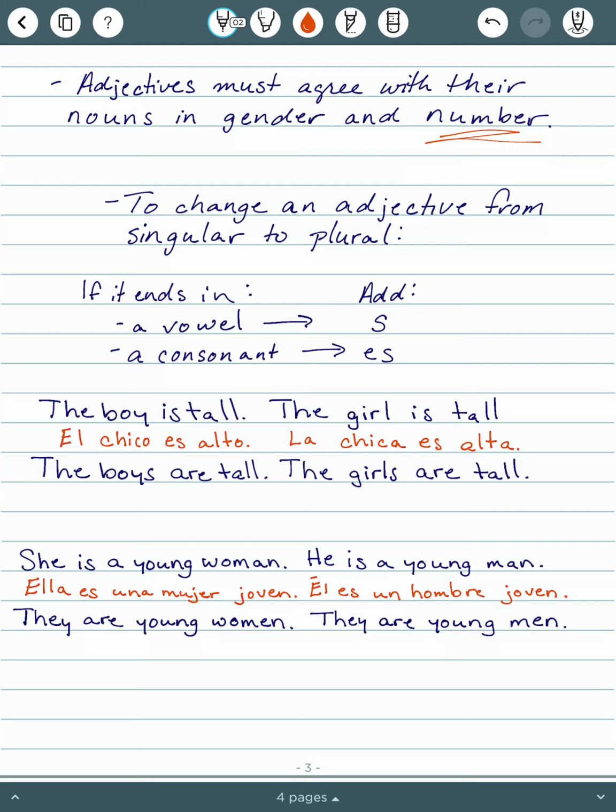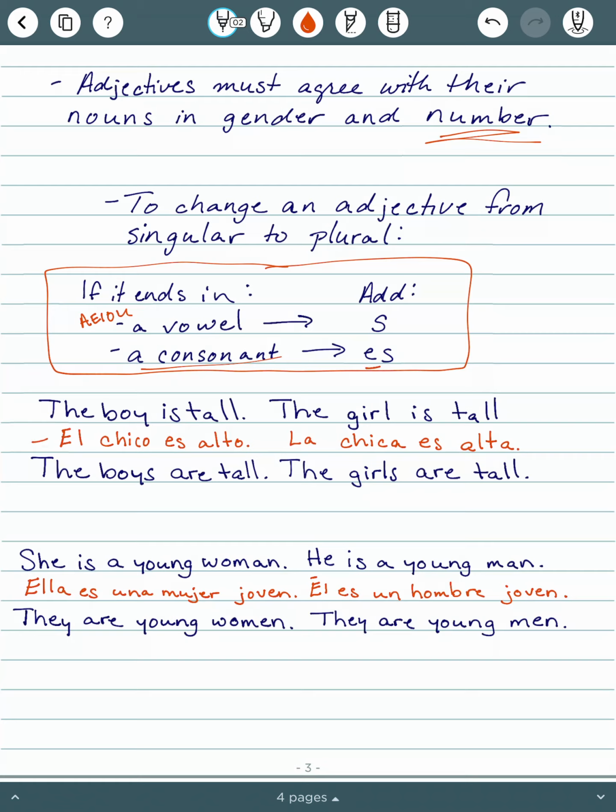So to change an adjective from singular to plural, this should look familiar. This is the same thing that we do to change a noun to make it plural. If your adjective ends in a vowel, that's A, E, I, O, or U, then we're going to add an S. If it ends in a consonant, which is anything other than a vowel, then we will add ES. All right, so let's look at a couple of examples that we've already done. So the boy is tall, the girl is tall. We just did those examples.